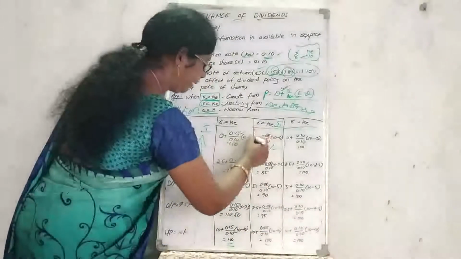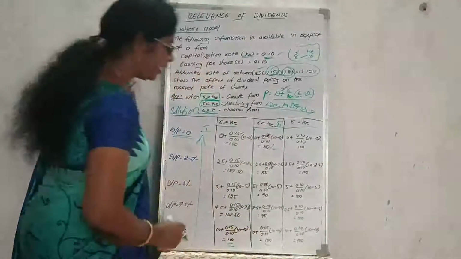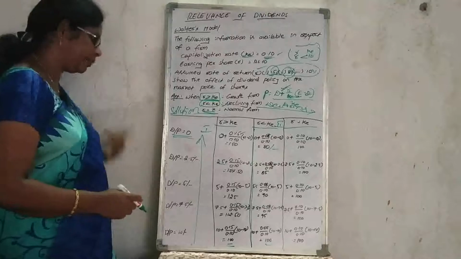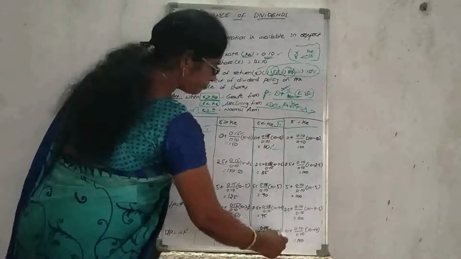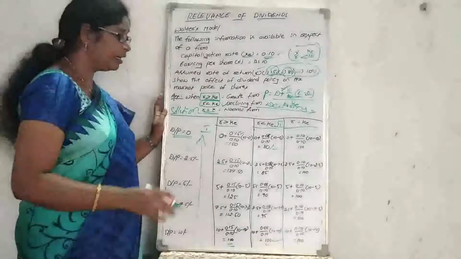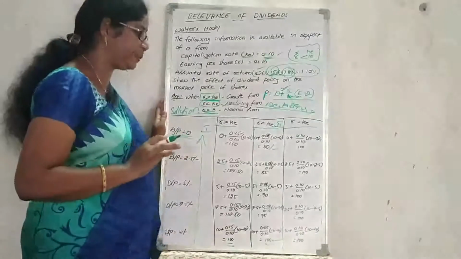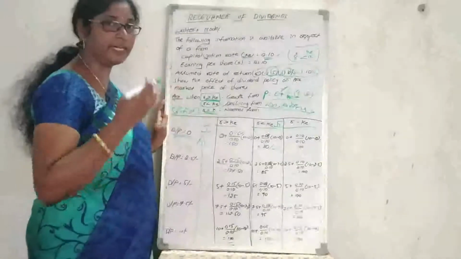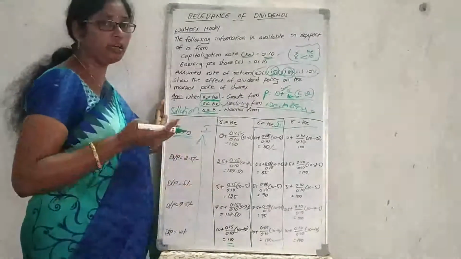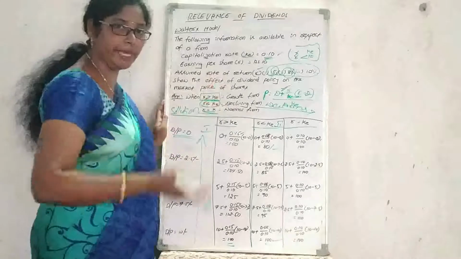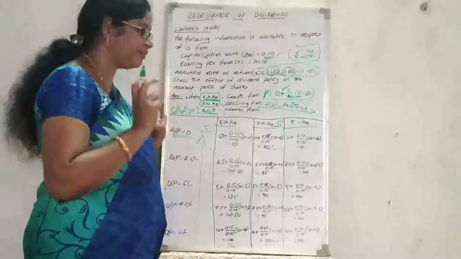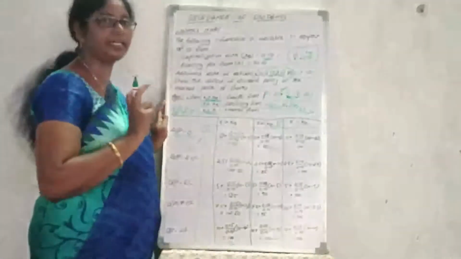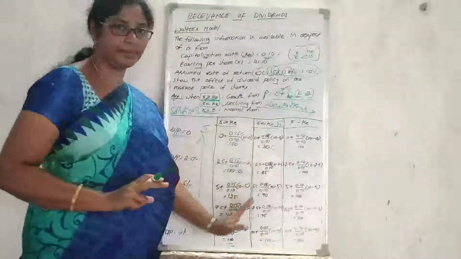What it is impacting here? If the dividend is going to be increased, then automatically the value of the firm is going to increase. Here the investors are expecting the dividends. If the company declares dividends to the shareholders, then automatically the value of the firm will also be increased. The investors are expecting more dividends in that company. So this is the assumption here.